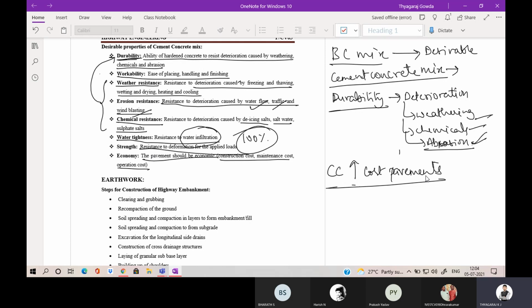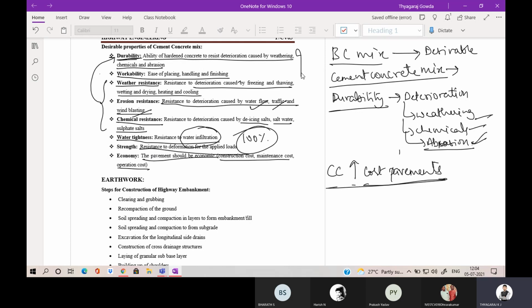Only the construction cost is higher for the cement concrete pavement. The cost of construction of cement concrete pavement is higher than the cost of bituminous concrete pavements.